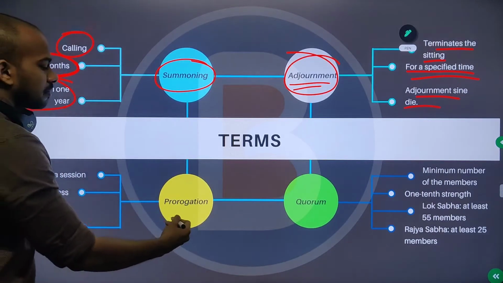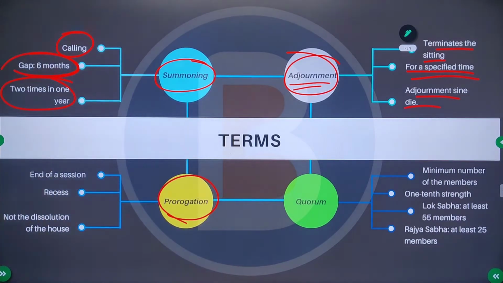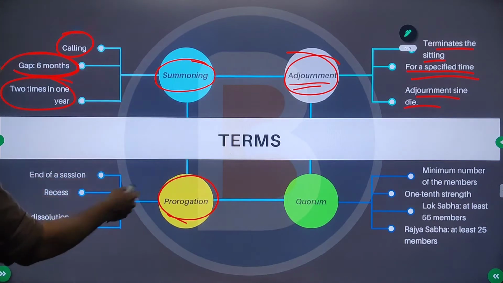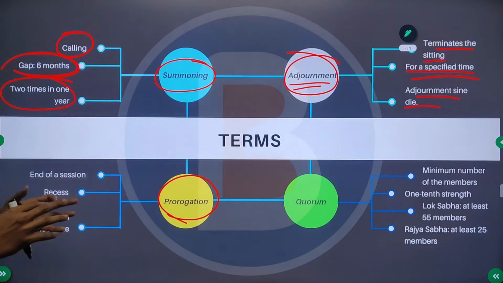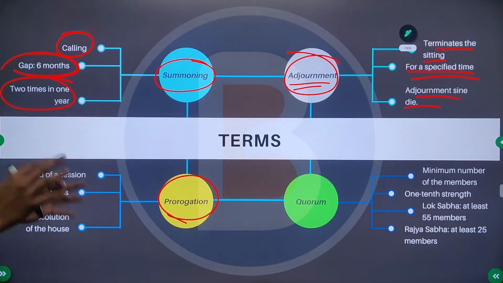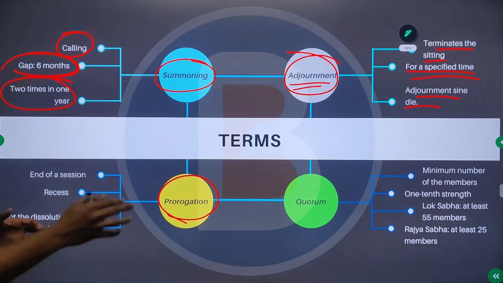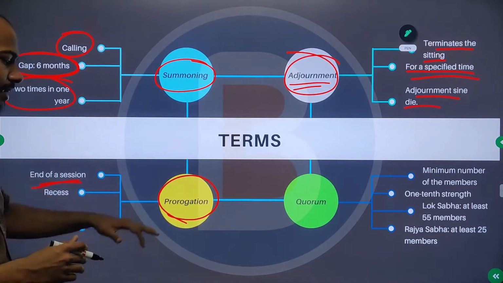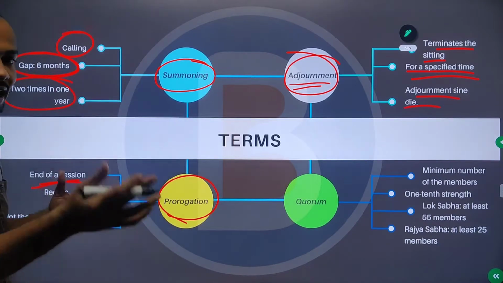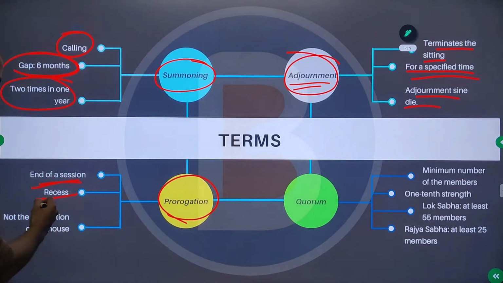Okay, the next term is prorogation. So this is the end of a session, like the budget session or monsoon session. Who is going to do this? The president is going to do this. So prorogation is going to end a session. And the gap between prorogation and the next meeting, the reassembly, will be known as recess.